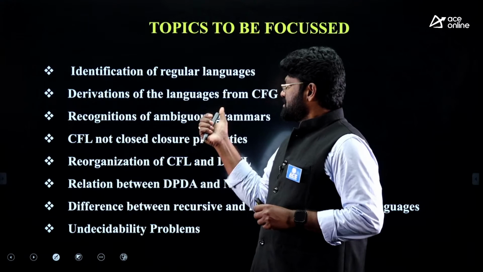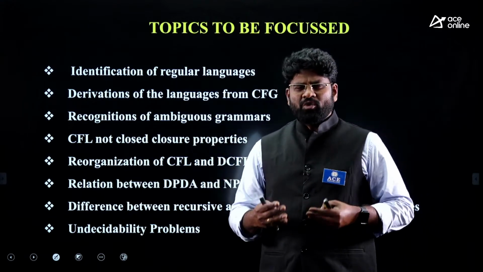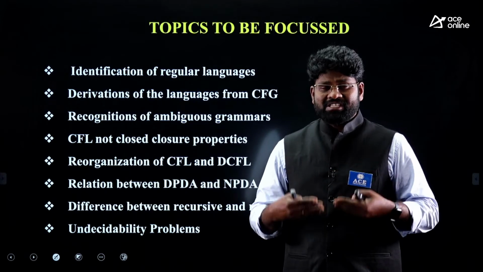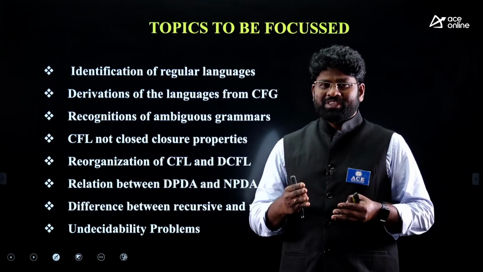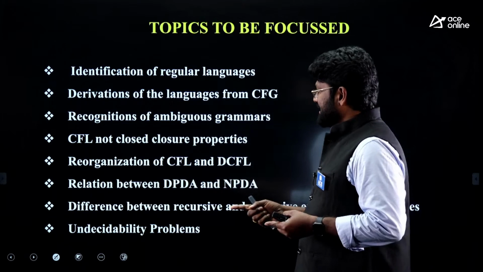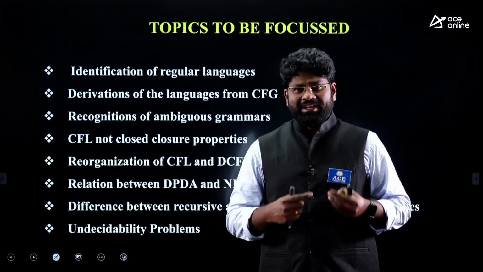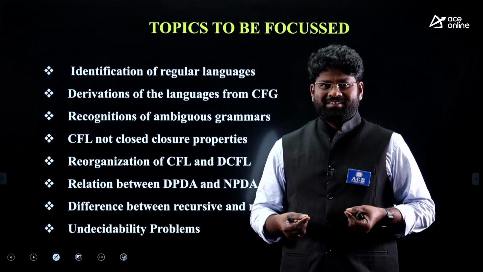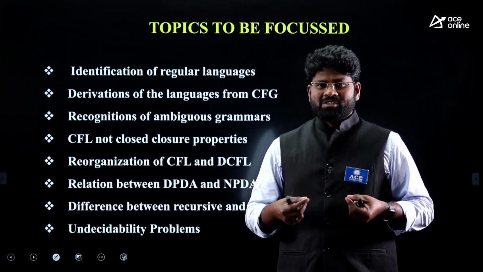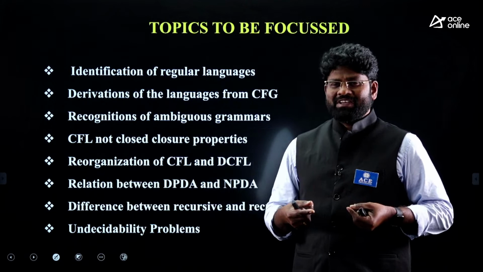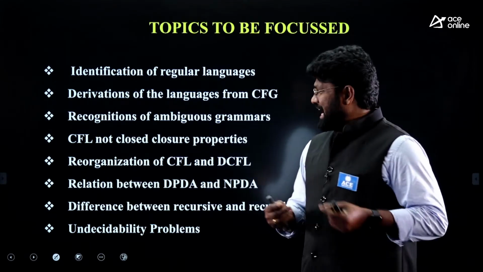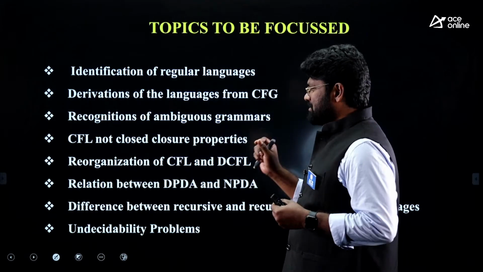After that, look into another important thing: how to derive strings from context-free grammars, and how to derive languages from context-free grammars. That is one more area. Later, identify whether a grammar is an ambiguous grammar or an unambiguous grammar. And you must also identify whether a language is a context-free language or not a context-free language. That is what you need to work out.